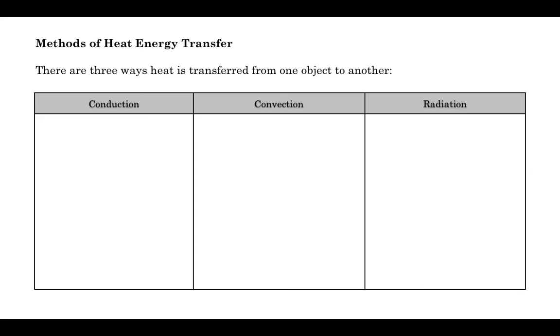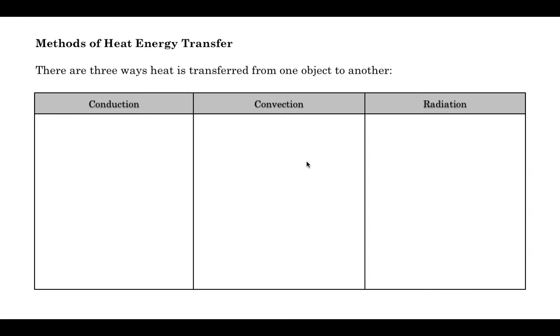So, in your textbooks, you're going to explore the methods of heat energy transfer, and some of these might be a little bit familiar to you. It's on page 276 of your Nelson 11, and obviously we can think about our kitchen when we look at these three different categories. So, conduction, when we think of conduction, what do we think of in our kitchen? Of course, we think the stovetop. There's a piece of metal that becomes very hot, and that transfers heat to our metal pot, and that metal pot gets really hot and transfers the heat to our food.